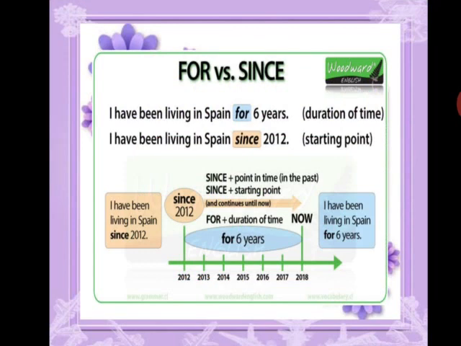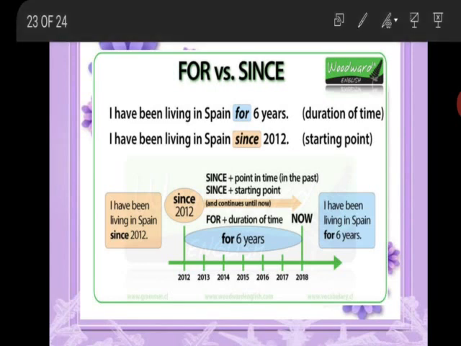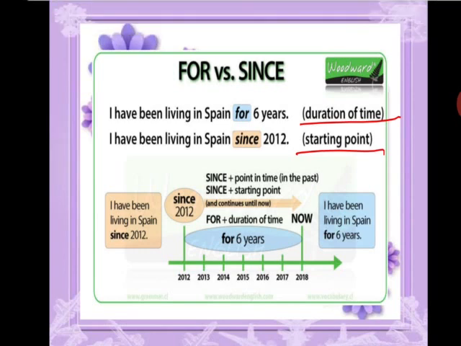Now, the use of for and since: we use for to show the duration of time, like for several months, for 4 weeks, for 2 days, for 10 minutes. And we use since for the starting point, or to point out the time, like since 2011, since Monday, since Tuesday, since yesterday. So this is how we use for and since.